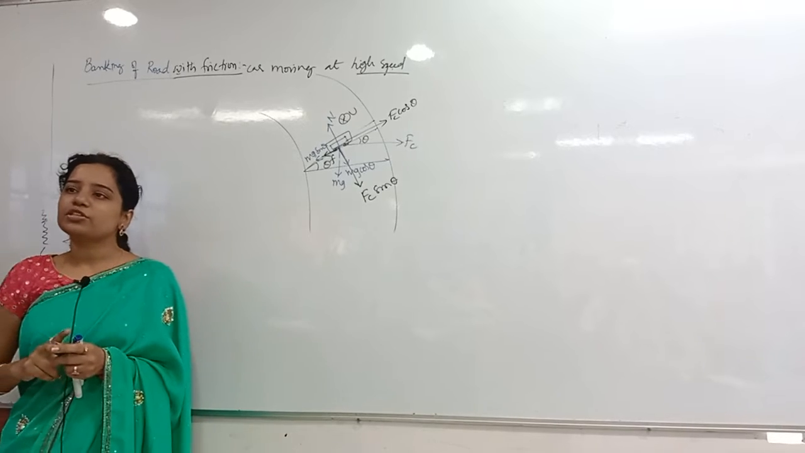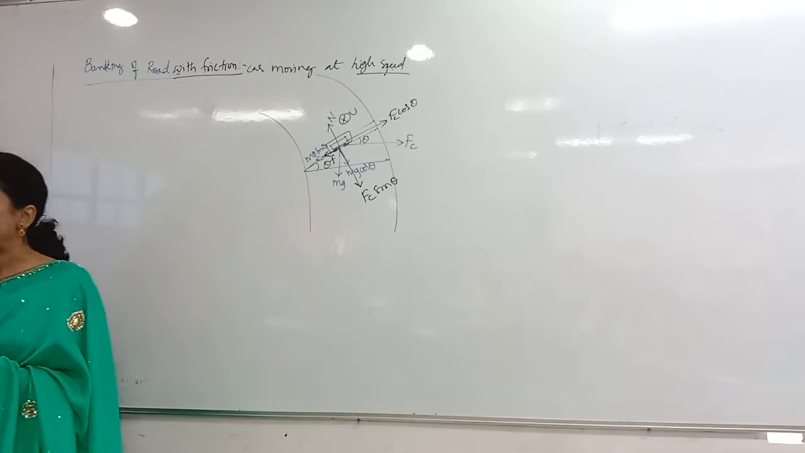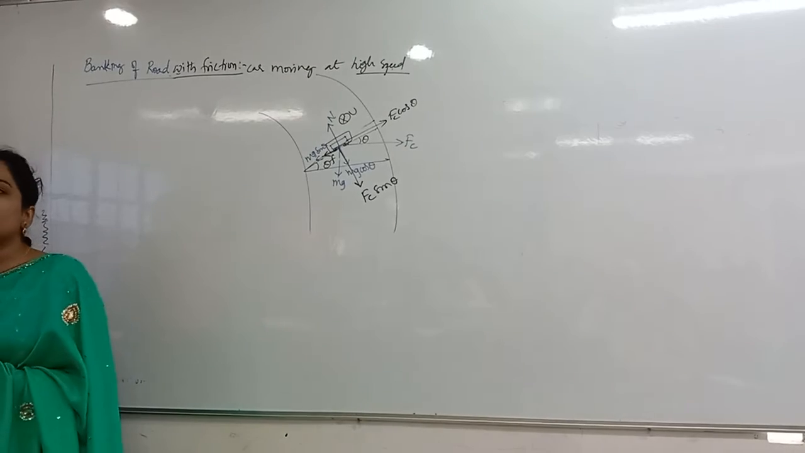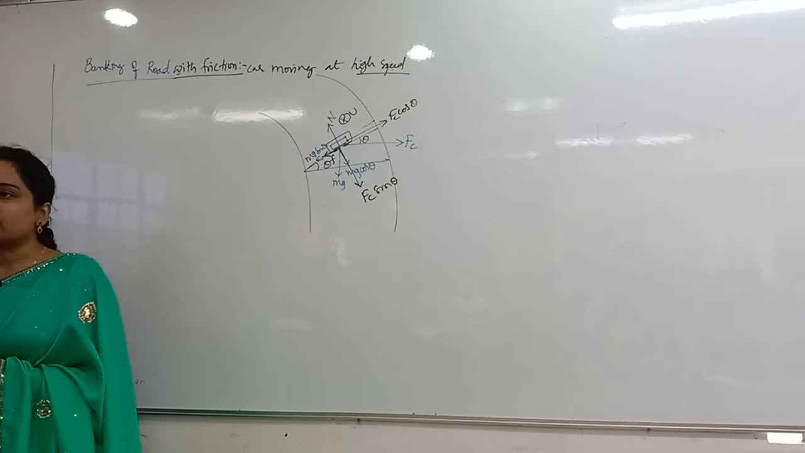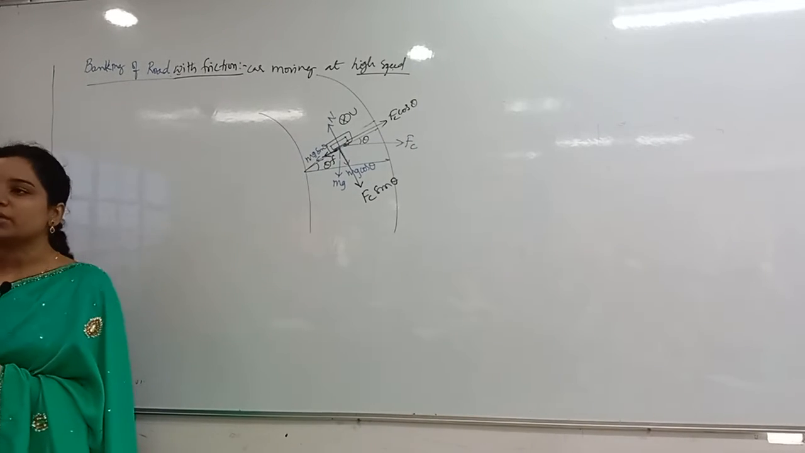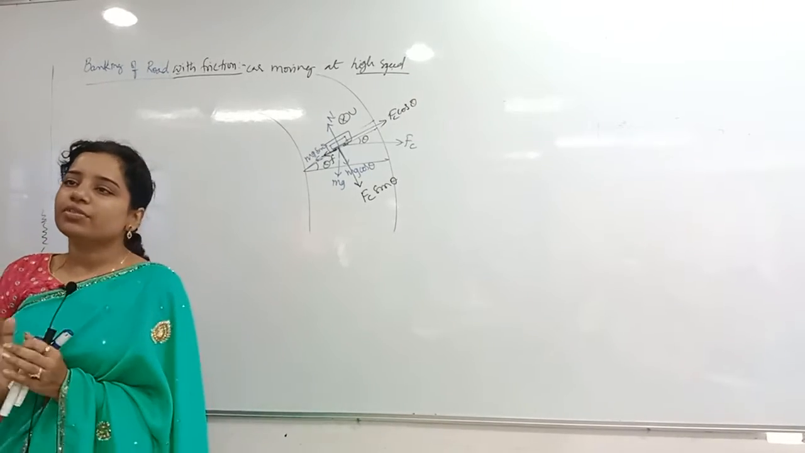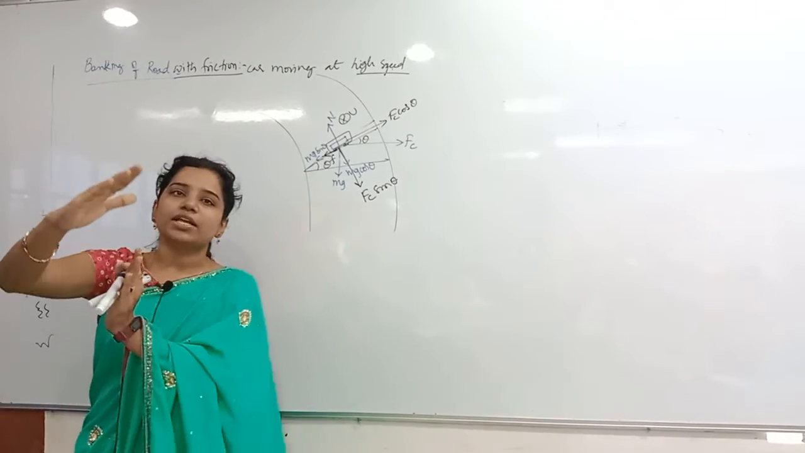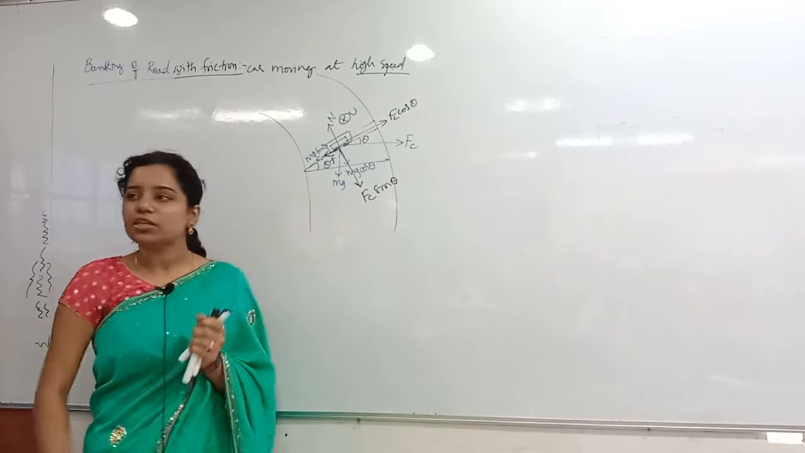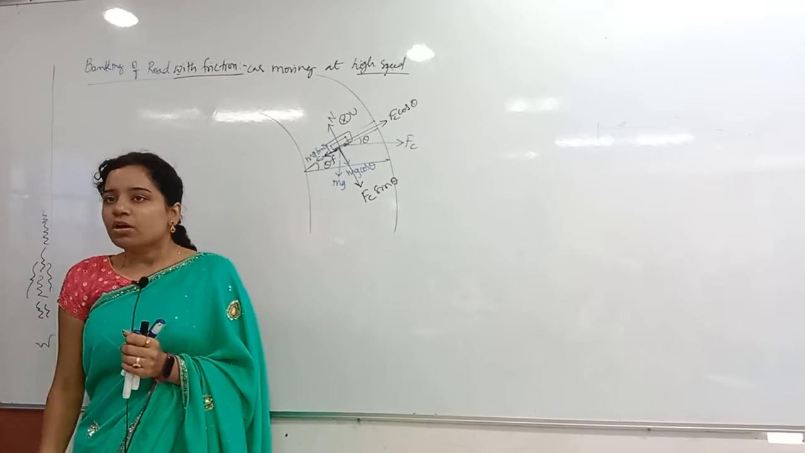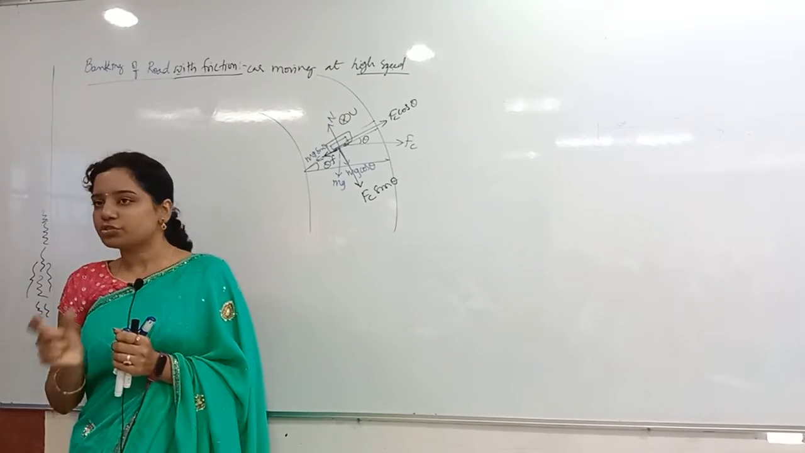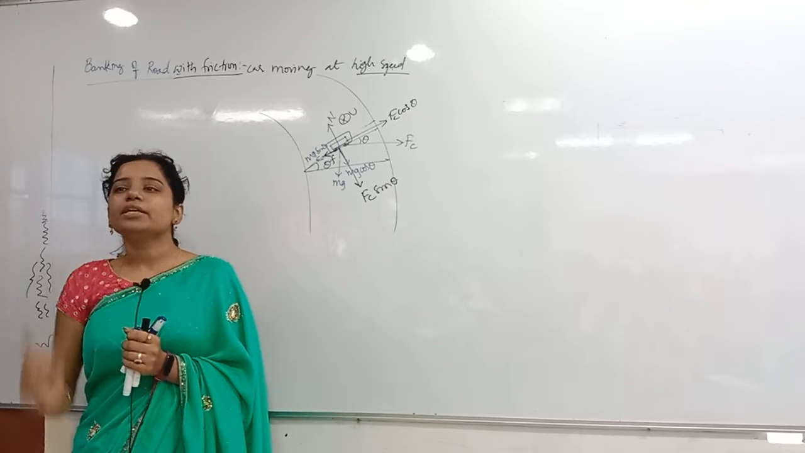So whenever the car is moving at very high speed on a banked road, it will fly off away from the road. It will be thrown in the outward direction. Whenever it is getting thrown in the outward direction, friction will act in which direction? The opposite direction. And also the centrifugal force should always act radially outward.